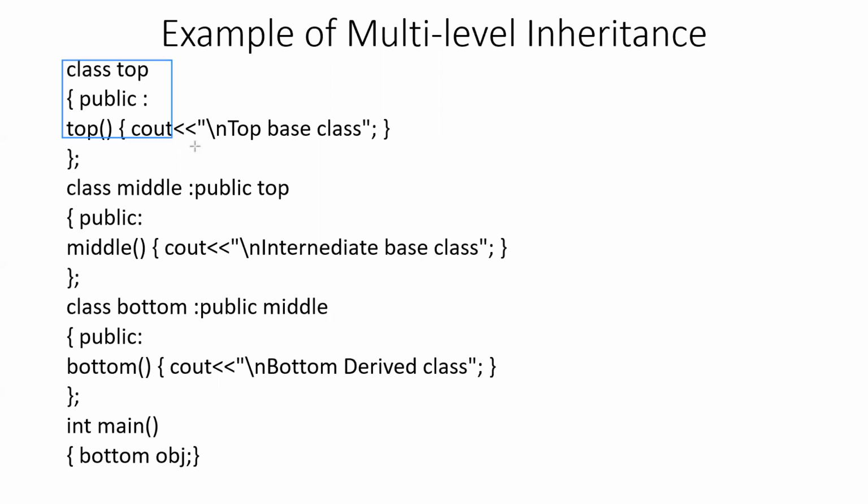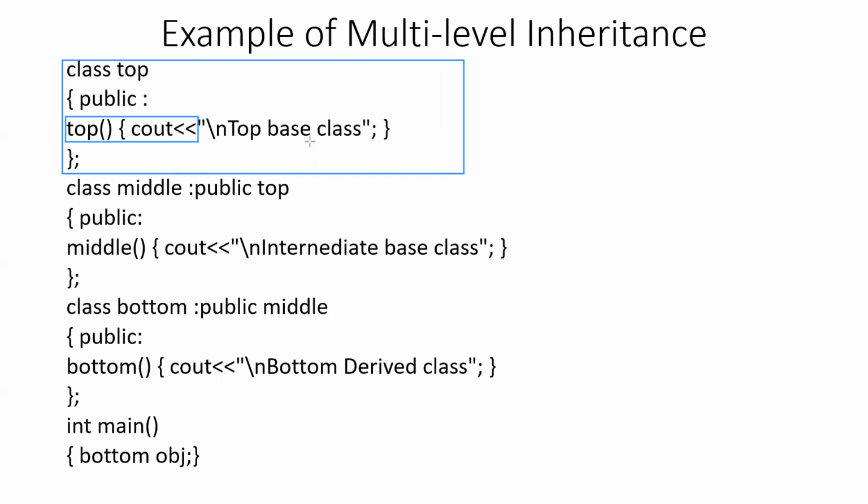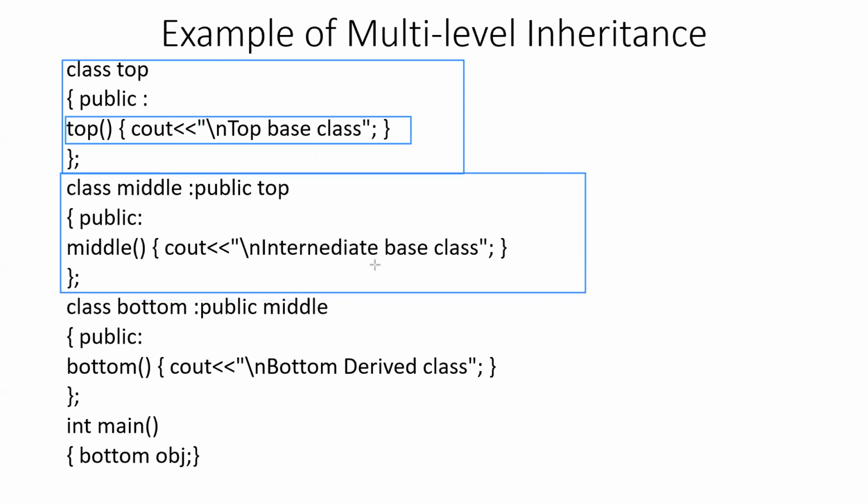Here you can see the definition of the class top. A constructor function has been defined inside this class, and a message, top base class, has been displayed using the cout statement. Then we have defined the class middle, which will act as the intermediate class. The middle class publicly inherits the top class.